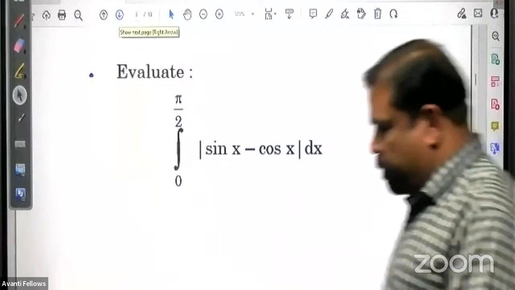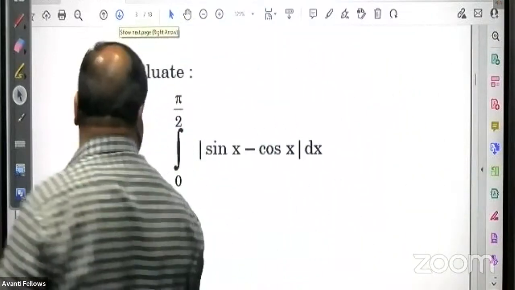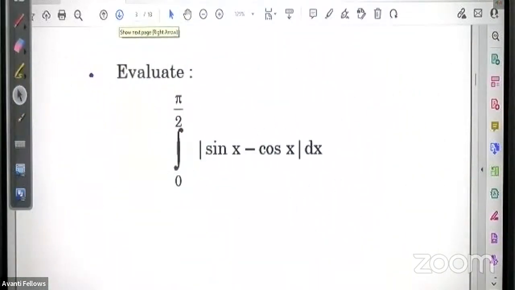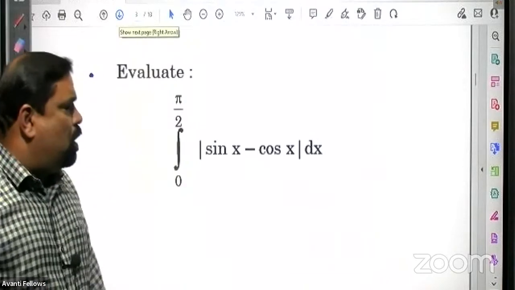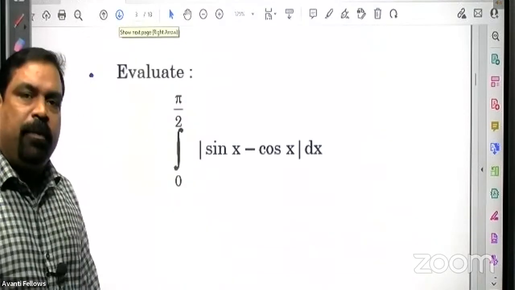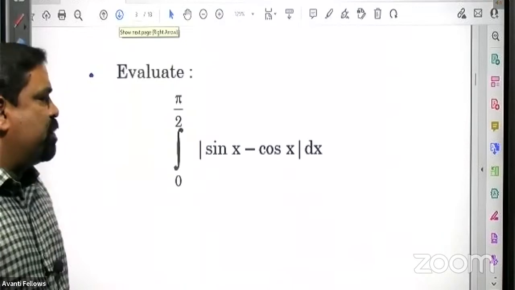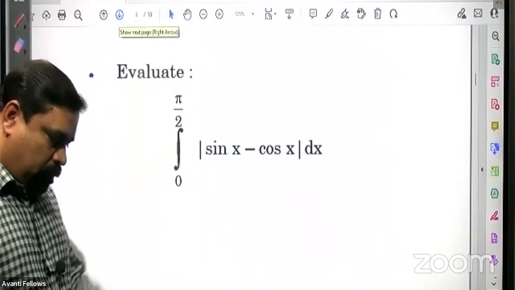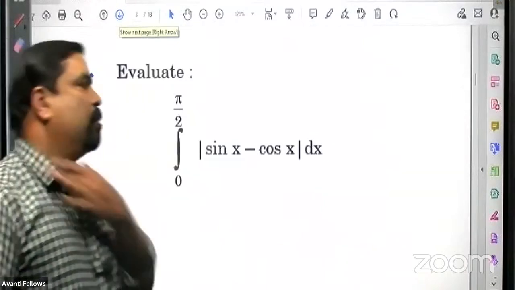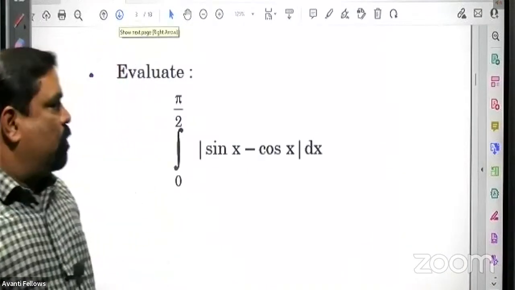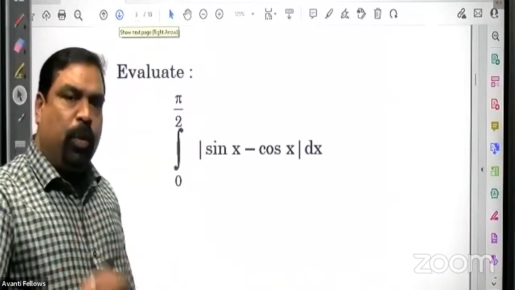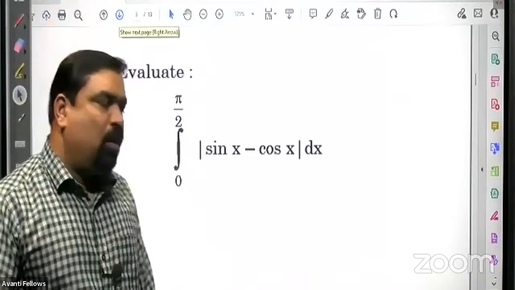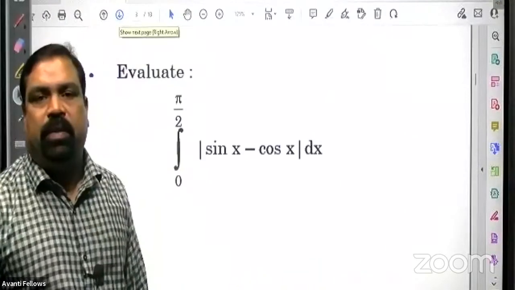Now take this question. Evaluate the integral from 0 to pi by 2 of modulus of sin x minus cos x dx.